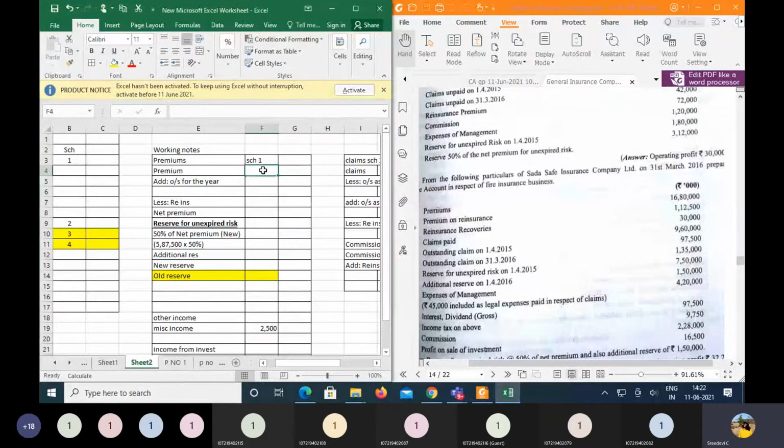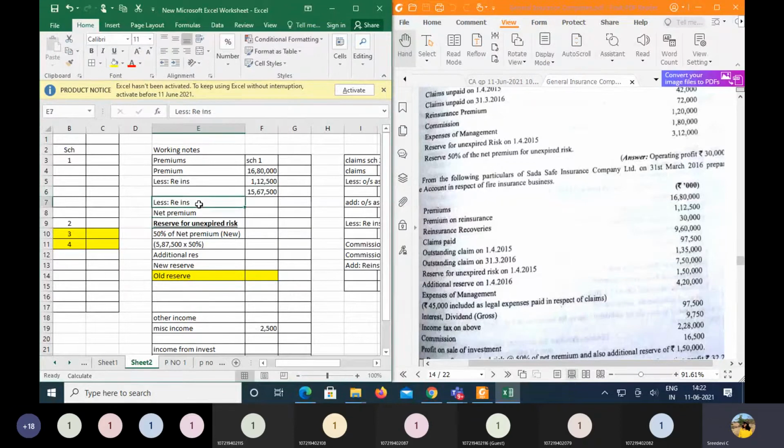So first let us go with the premium. So here we have the premium, followed by there is a reinsurance premium towards the same. So here the reinsurance premium is deducted. The reinsurance premium over here is 1,12,500. So if you are deducting the reinsurance premium of 1,12,500 from 16 lakhs 80 thousand, the balance of the premiums amount here is 15 lakhs 67,500.